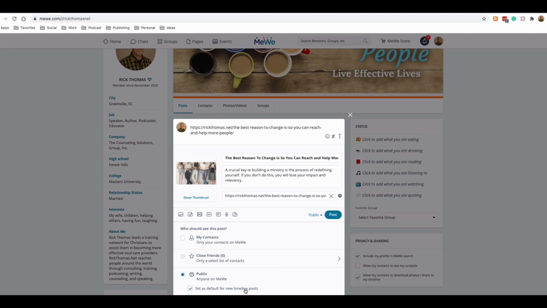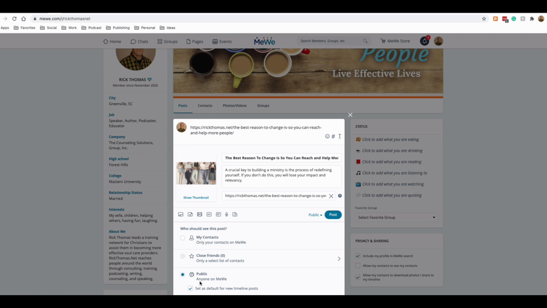That's how I have mine set. Anything that I post on my MeWe page automatically goes to anyone. And if I want to change a specific post to, say, a close friend or just within my contact list, then I would have to change it.